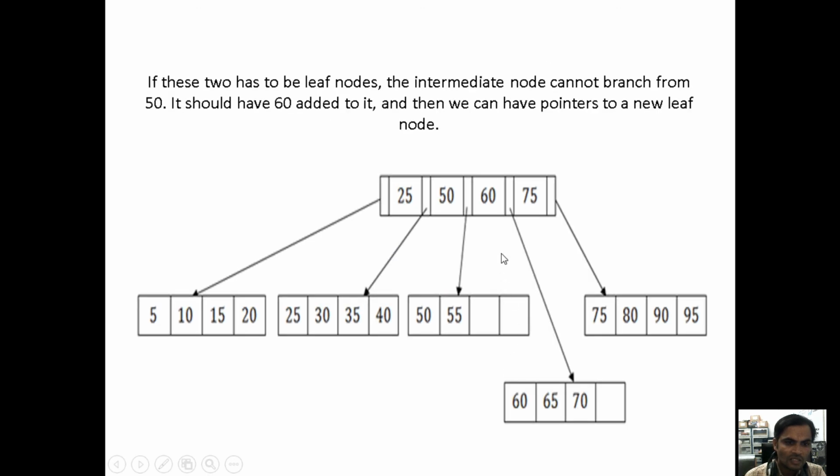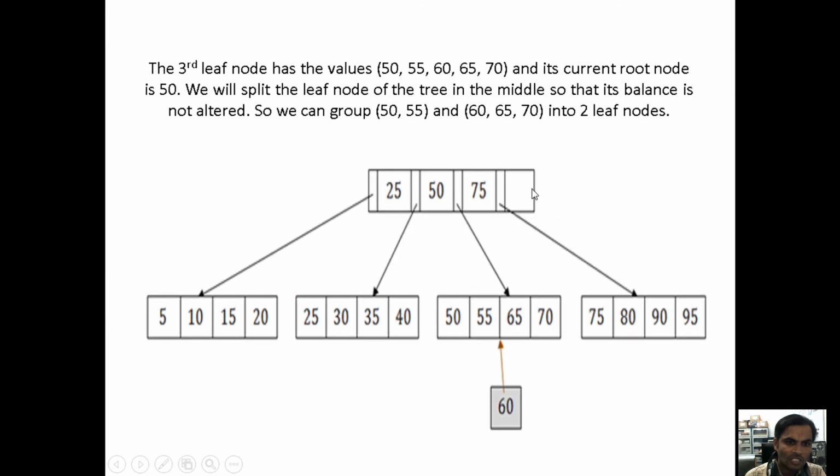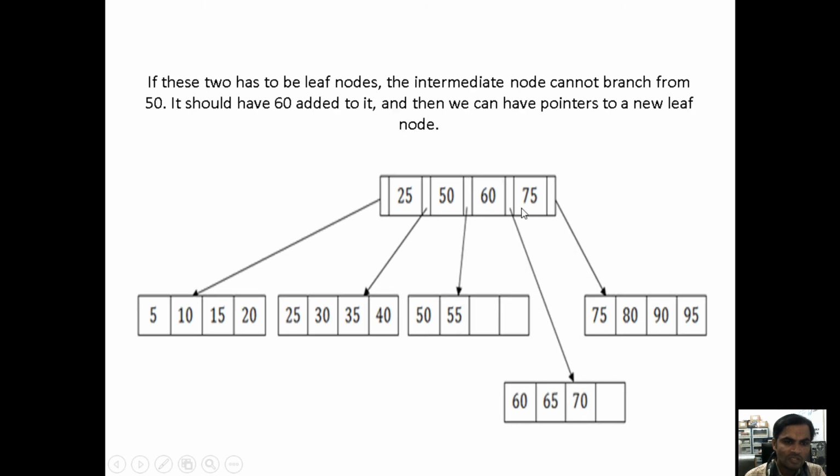60. See here, we are already getting one node empty under the root node, so the 60 value is going there, then 75 coming here, then greater than 60, greater than 75. This we can call a B plus tree.